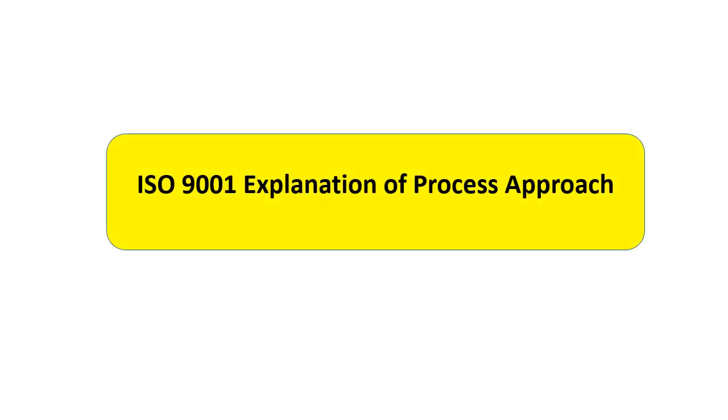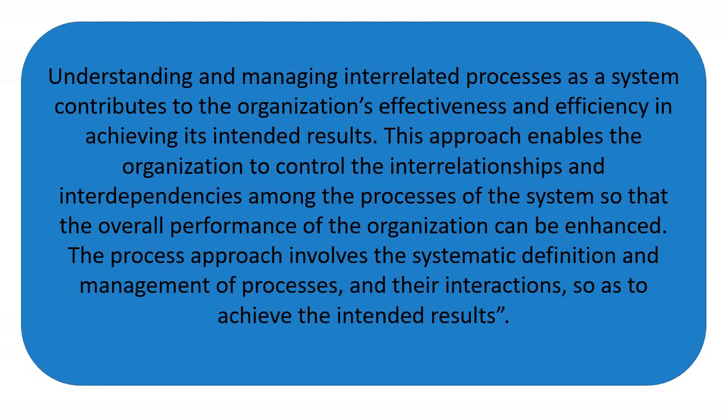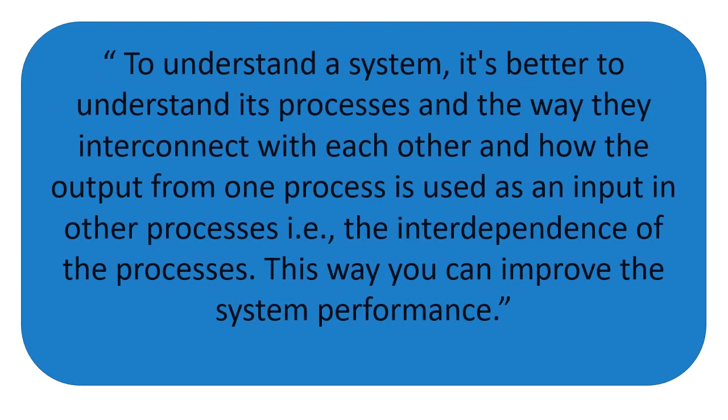Let's discuss process approach. ISO 9001 has explained the process approach as follows. Understanding and managing interrelated processes as a system contributes to the organization's effectiveness and efficiency in achieving its intended results. This approach enables the organizations to control the interrelationships and interdependencies among the processes of the system so that the overall performance of the organization can be enhanced. The process approach involves the systematic definition and management of processes and their interactions so as to achieve the intended results, which in plain language can be interpreted like this.